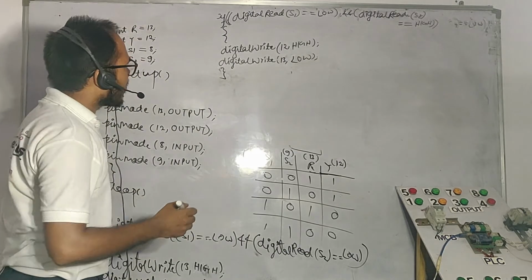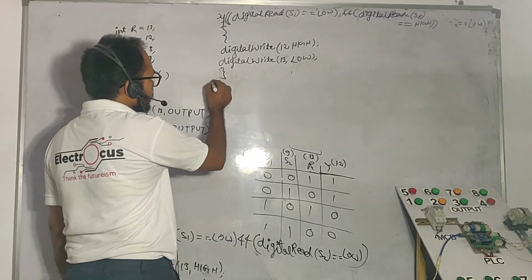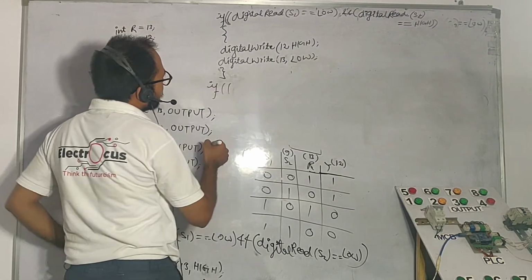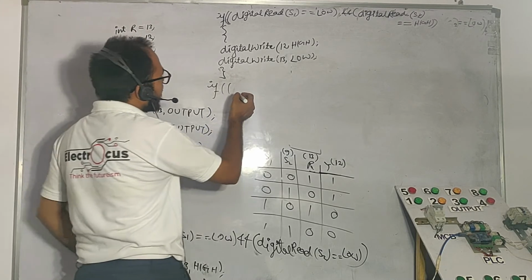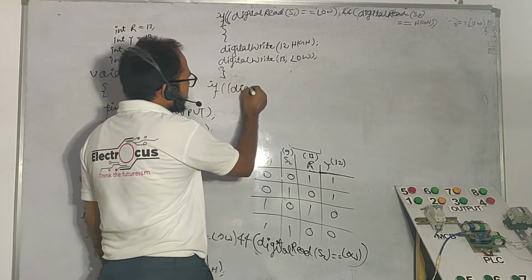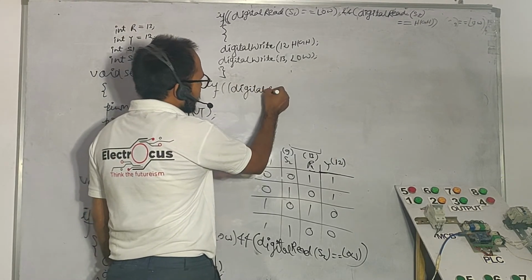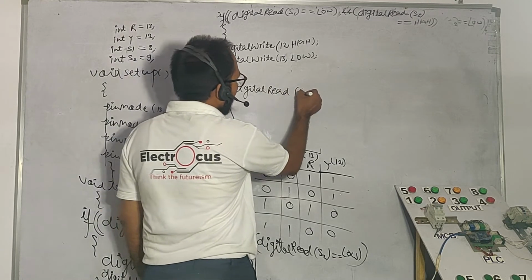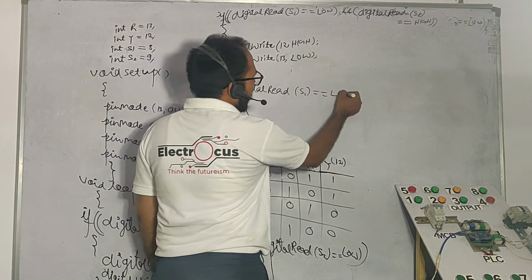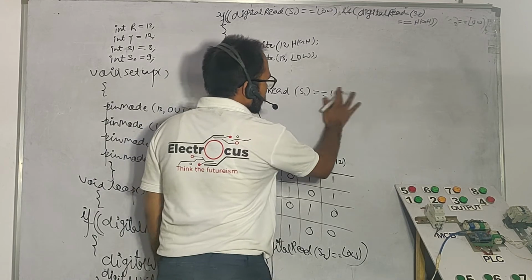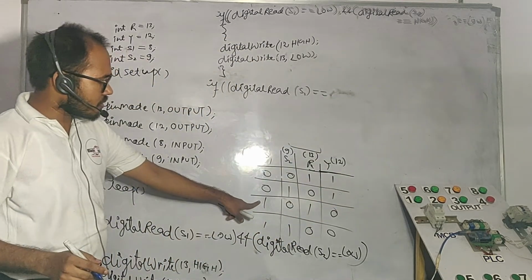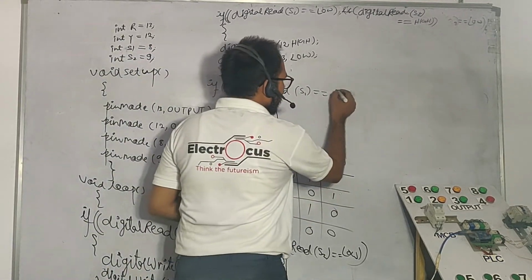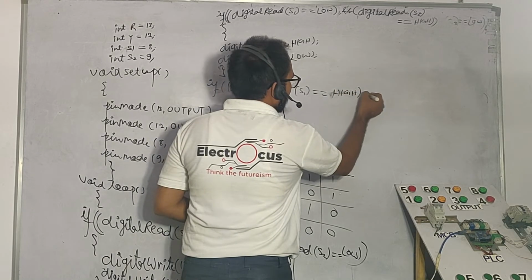Now we are going to initialize the input. If digital read, what we write here, if digital read S1 is equal to what, low, not low. You should have to see here S1 is high, so we should have to write here it's a high.